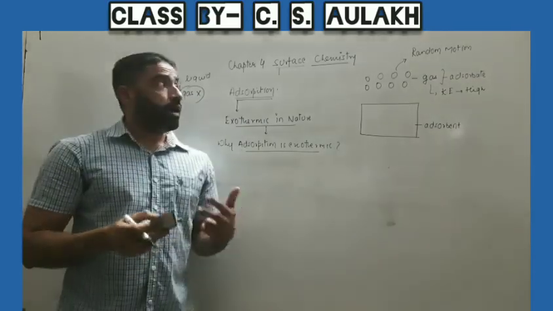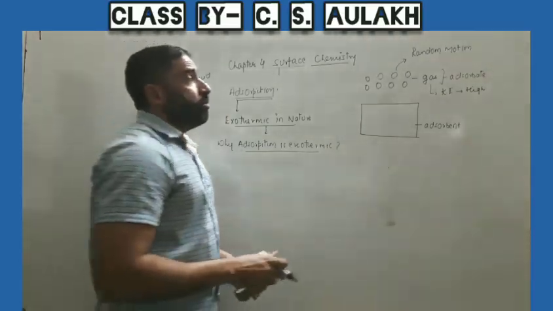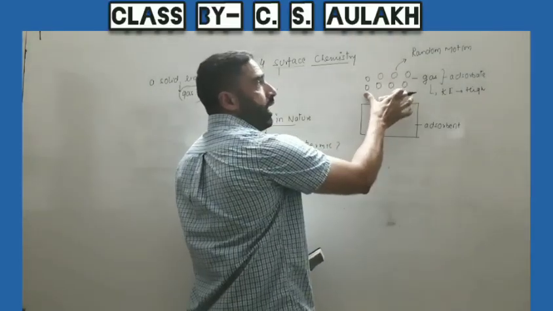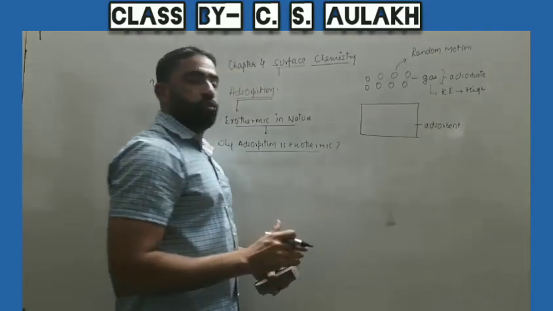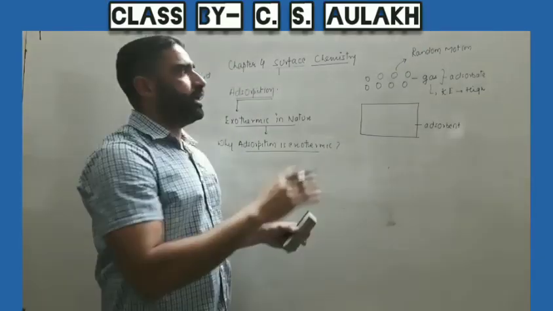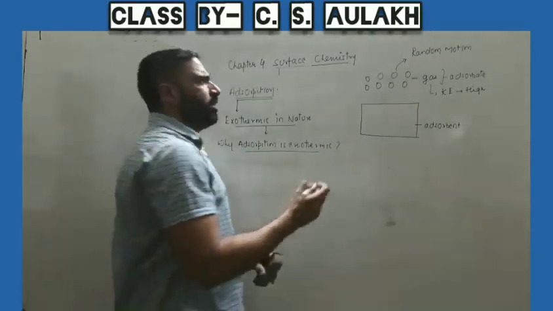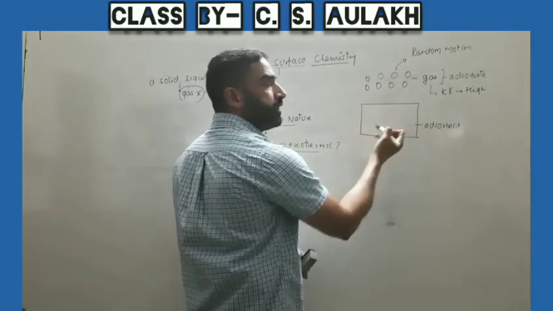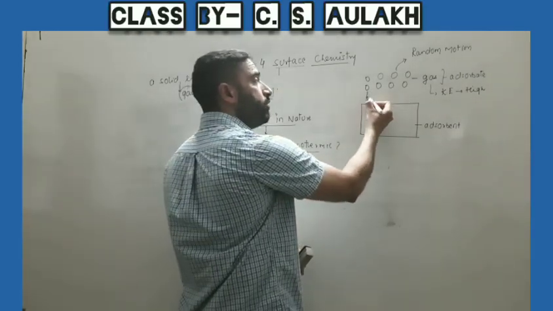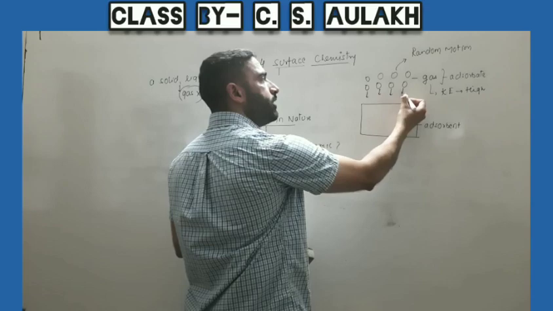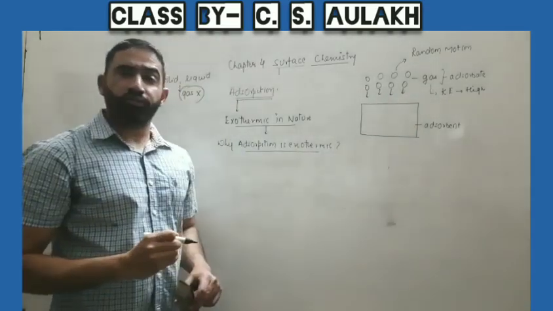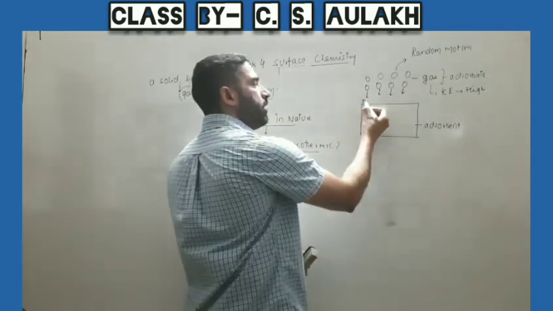So they have high kinetic energy. This is when they are not retained over the adsorbent. They are moving randomly before the adsorption. But when they come in contact with the surface of adsorbent, these molecules are attracted by the surface and they get retained here.